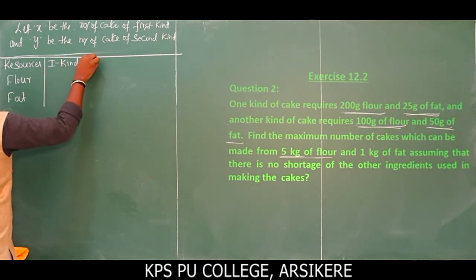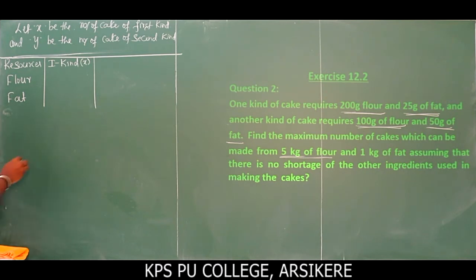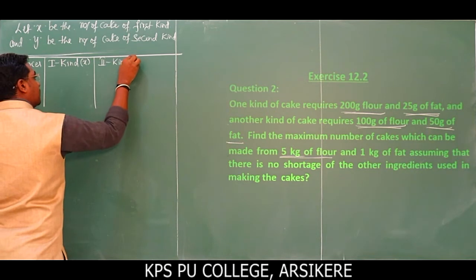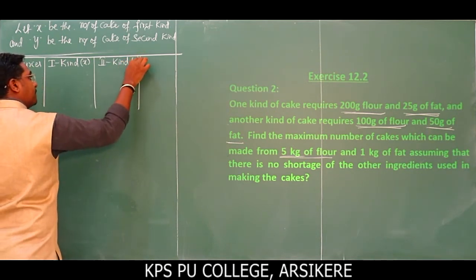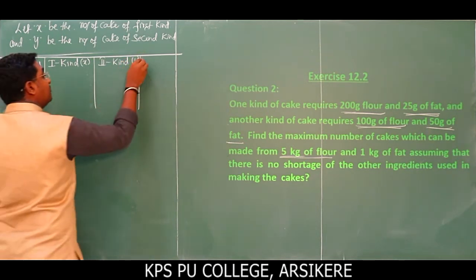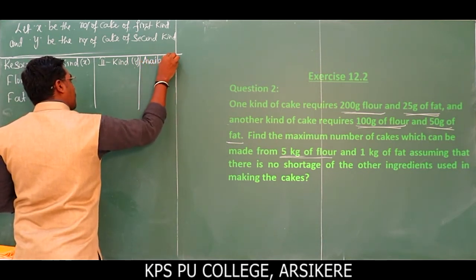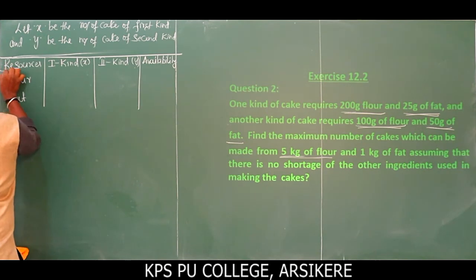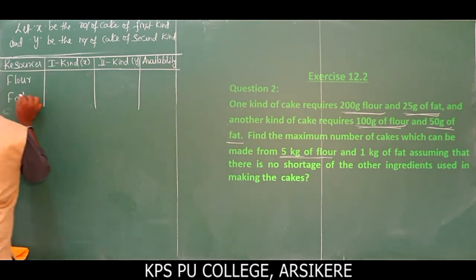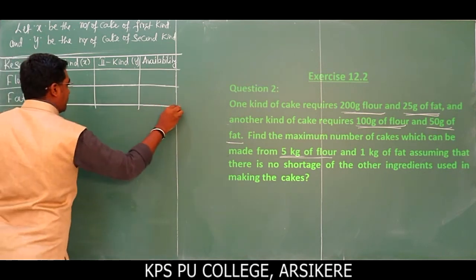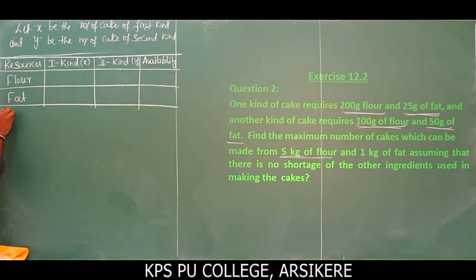So we have taken x number of cakes, and second kind, that becomes y. Last one becomes availability. In the last I will take number of cakes.